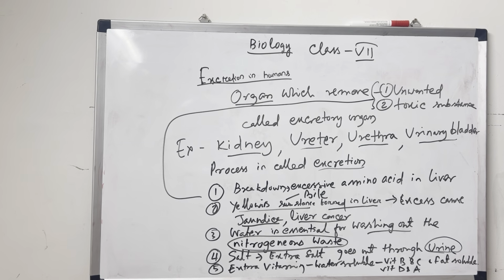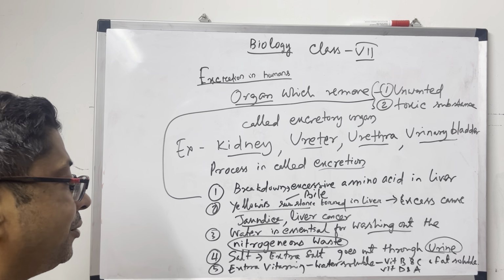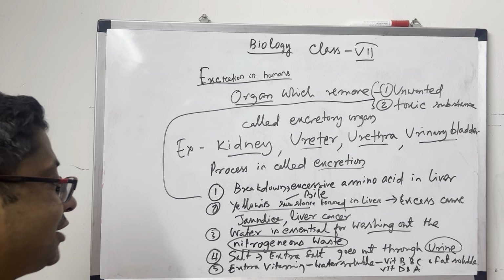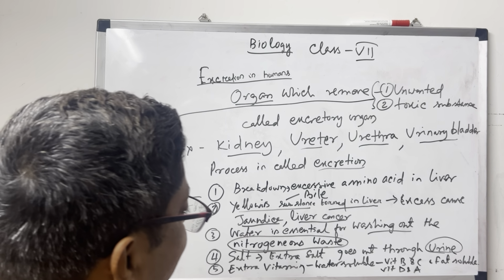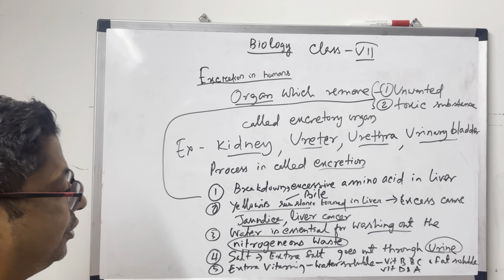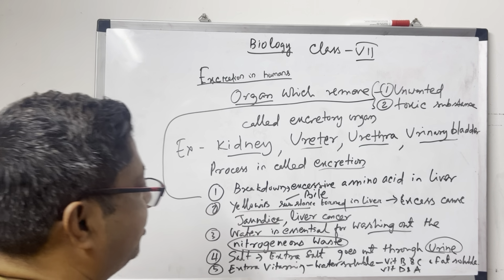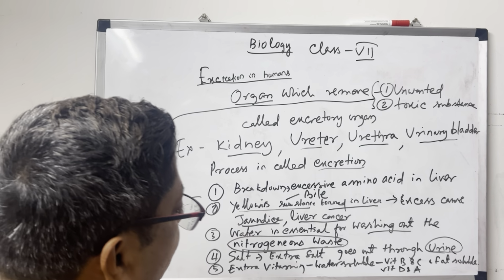Then extra vitamin. There are a lot of vitamins which are not needed. What is needed the body absorbs, but what is not needed goes out. There are two types: water soluble, which can dissolve in water, the vitamins B and C. Remember, a question may come: what are the water soluble vitamins? The answer is vitamin B and vitamin C. Then fat soluble: which vitamins are fat soluble?